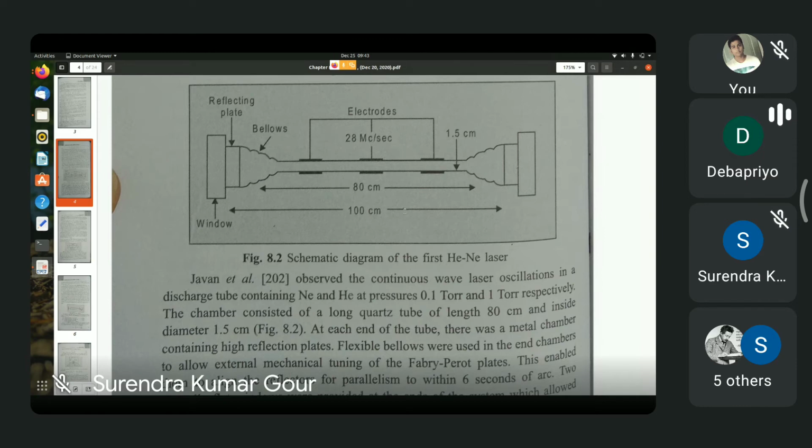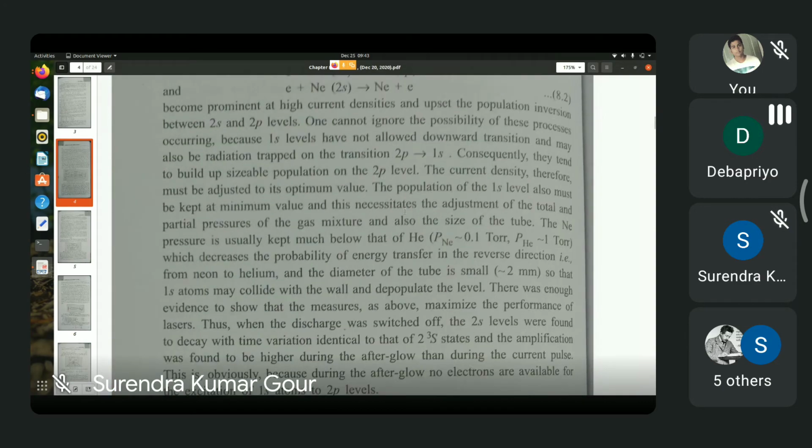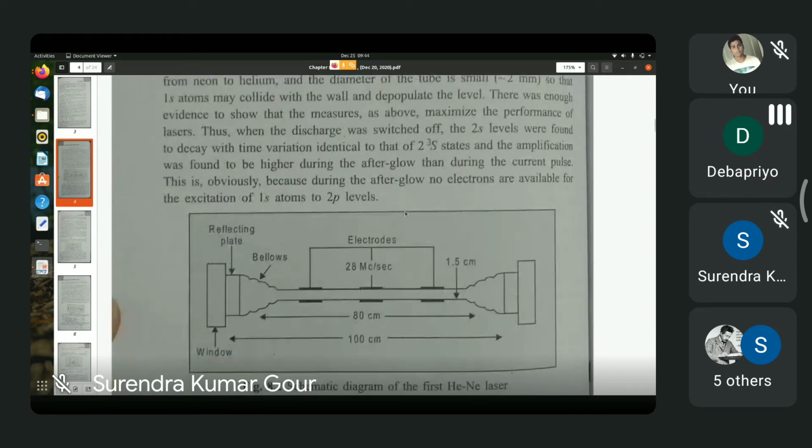Now, the inventors of this laser, who are Yavan et al., just leave it there, Yavan et al., initially no wait, go to the diagram number 8.2. Don't change the page.